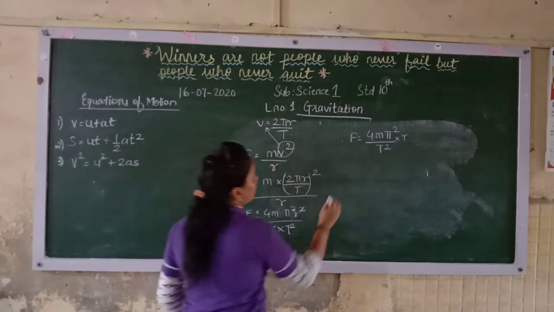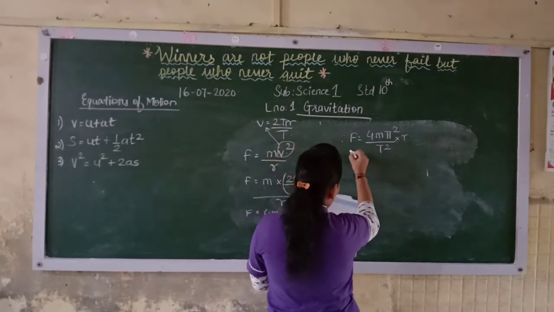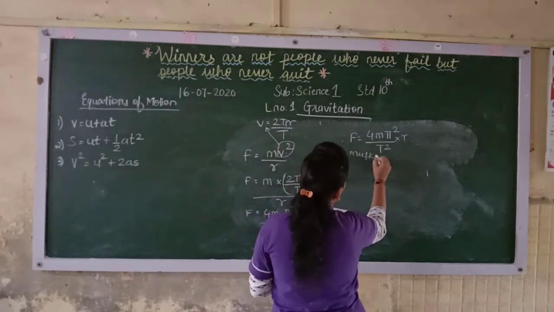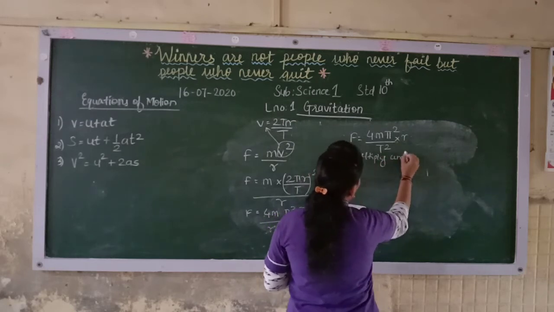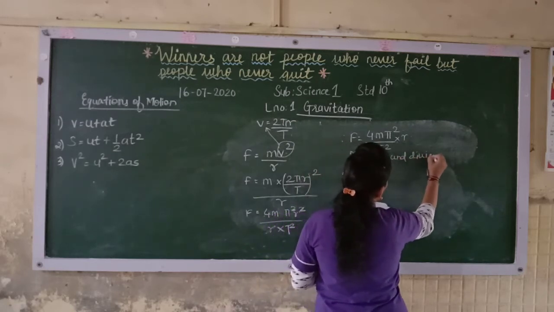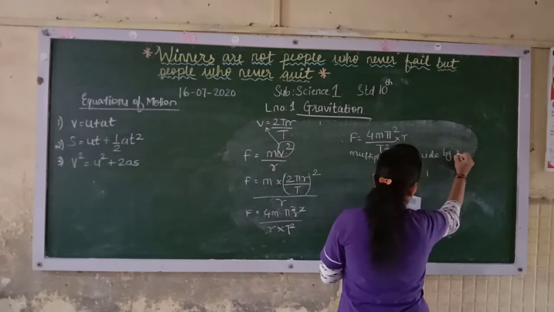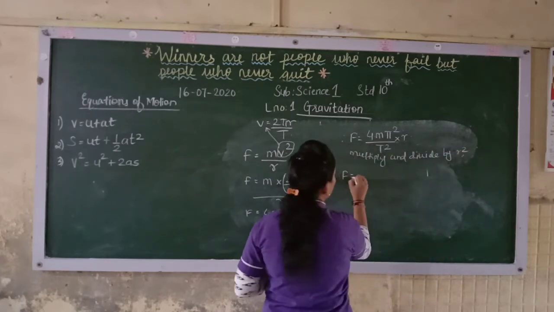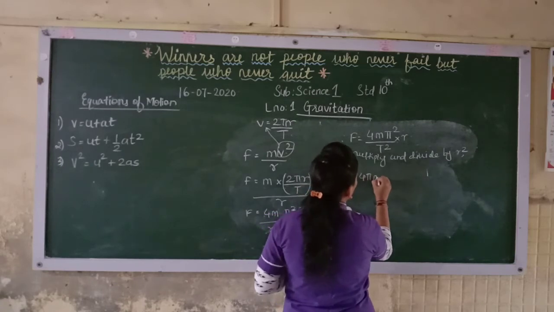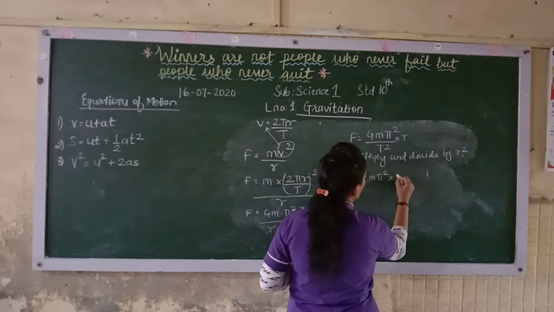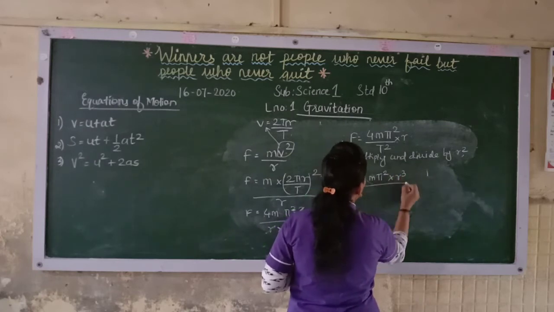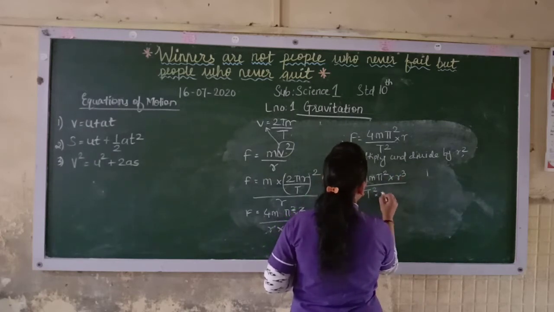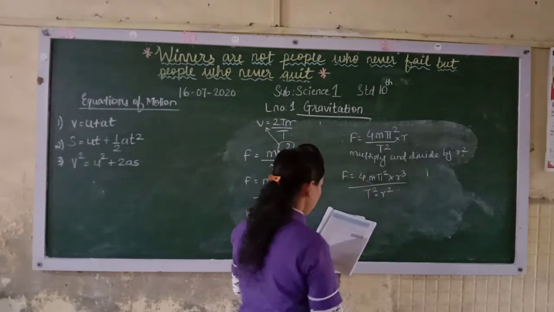So here you have to multiply and divide by r square. Now if you multiply and divide by r square, what you will get? F is equal to 4 m pi square into r square. So here it will become r cube, and here it will become t square into r square.